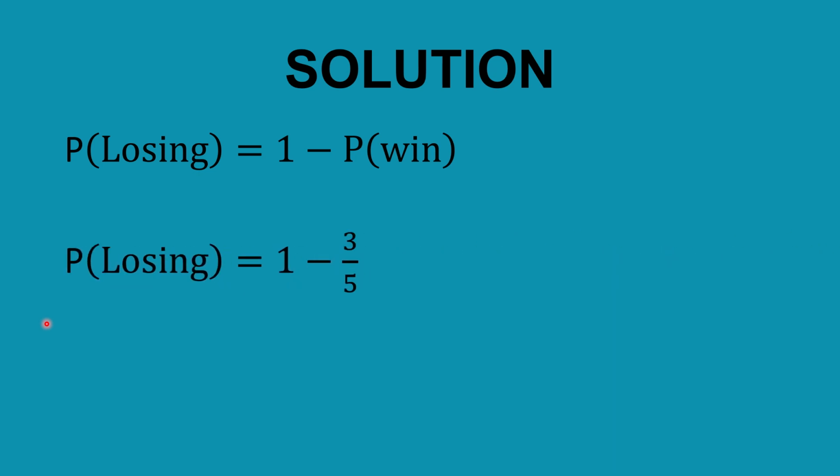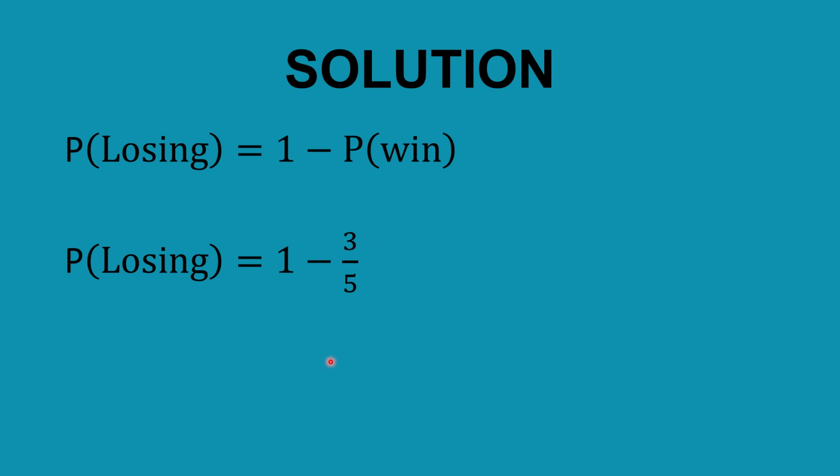Okay, great. Here we are in the solution slide. The probability of losing the race is given by the equation 1 minus the probability of winning the race. The probability of winning the race has been given as 3 out of 5.